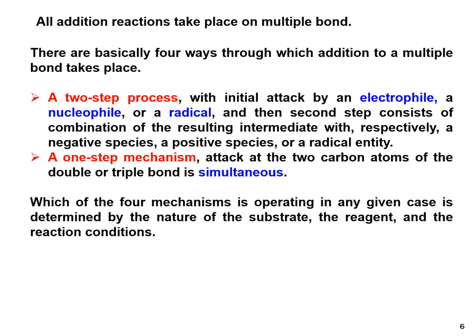Initially when attacked by an electrophile, it then attaches with the negative species. When attacked by a nucleophile, its counter species attaches with the positive species. When initiated with a radical, it is terminated with a radical entity.